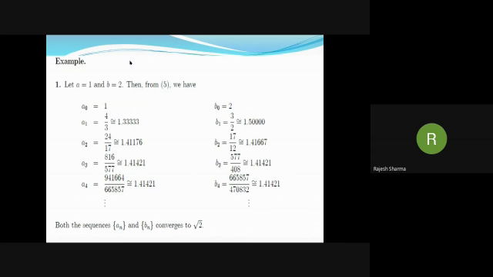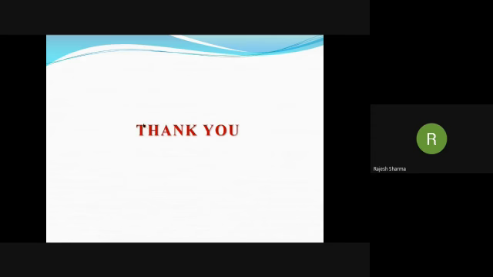Now, similarly, if we take B equal to 3 here, we can find sequences which converge to root 3. And if we take 7 here, then we can find sequences converging to root 7. Actually, this was an algorithm used in computer programming to evaluate the square roots of natural numbers. Thank you.